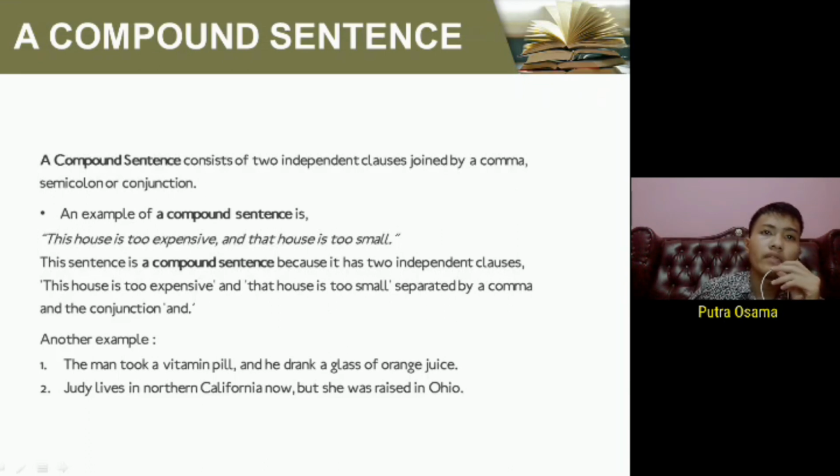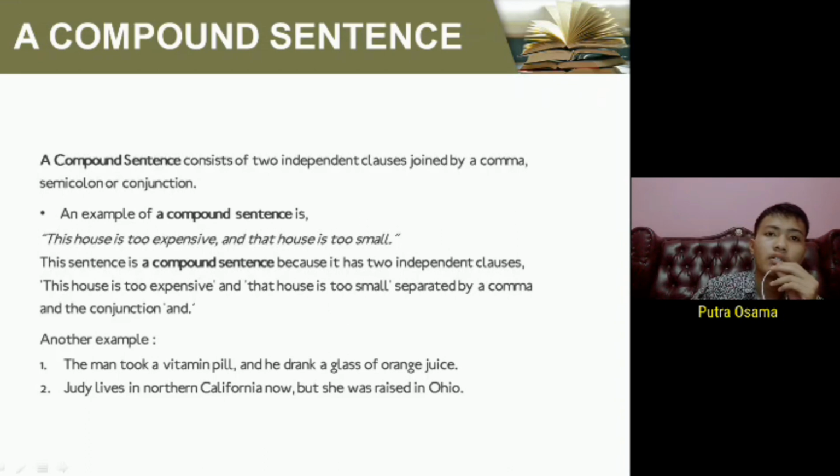An example of a compound sentence is, look: this house is too expensive and that house is too small. This sentence is a compound sentence because it has two independent clauses. See again: this house is too expensive and that house is too small, separated by a comma and the conjunction "and".